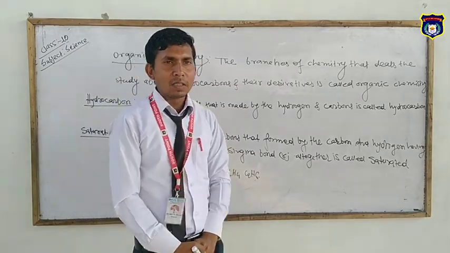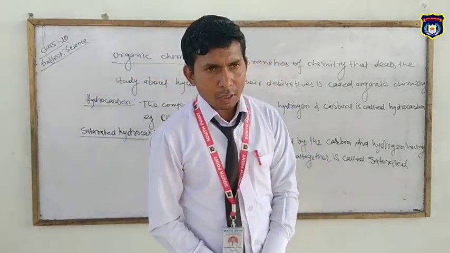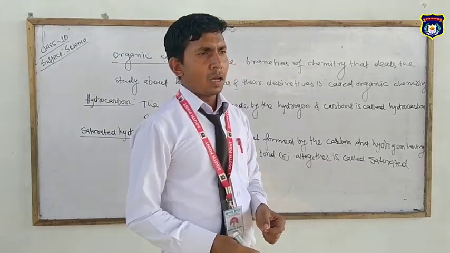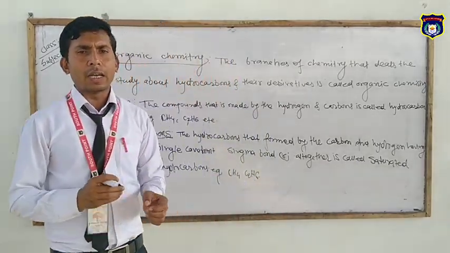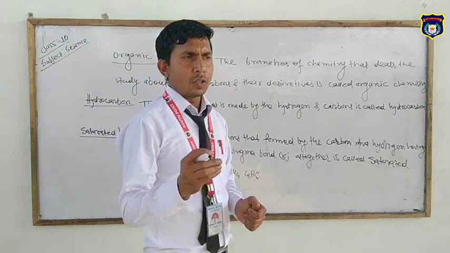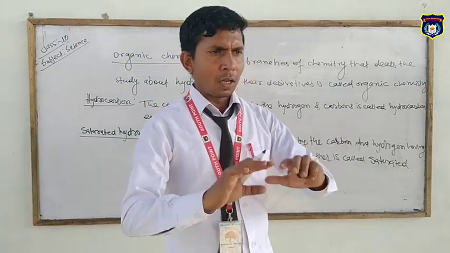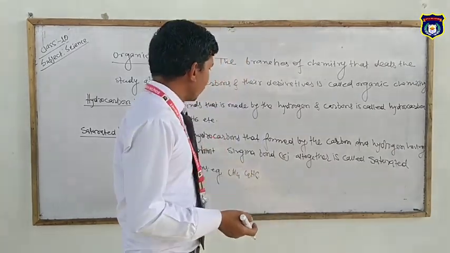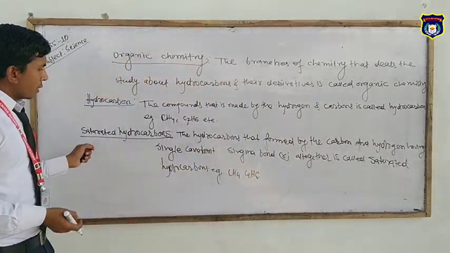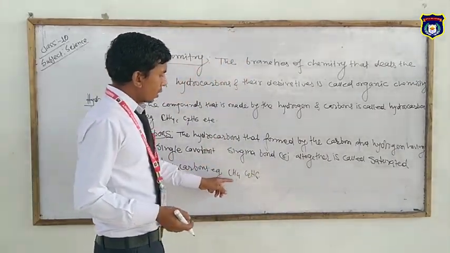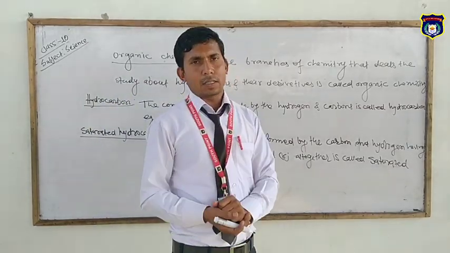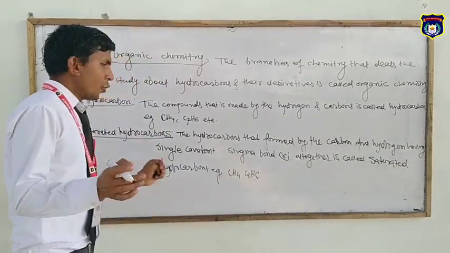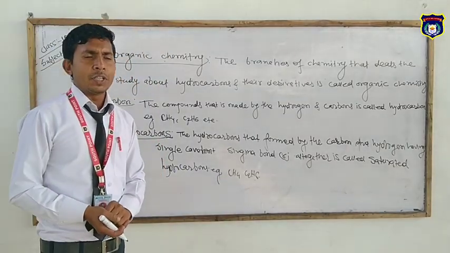Saturated hydrocarbons are those hydrocarbons that contain only sigma bonds between hydrogen and carbon. For example, CH4 and C2H6 are examples of saturated hydrocarbons.